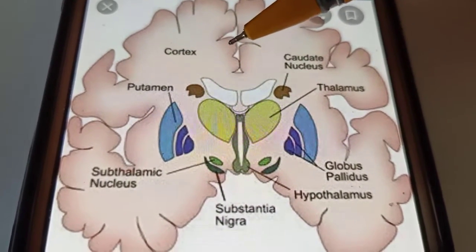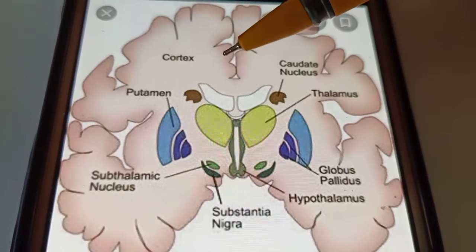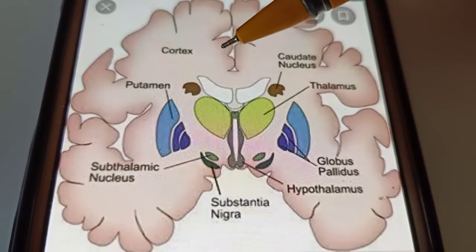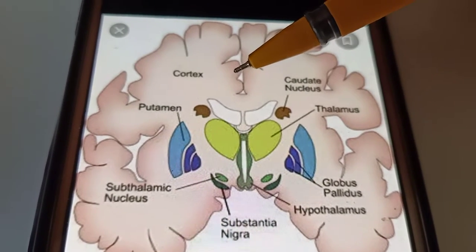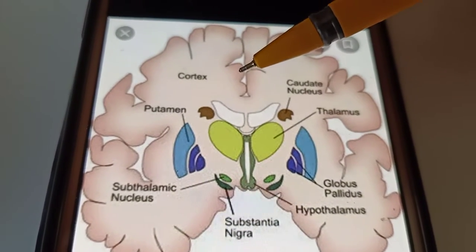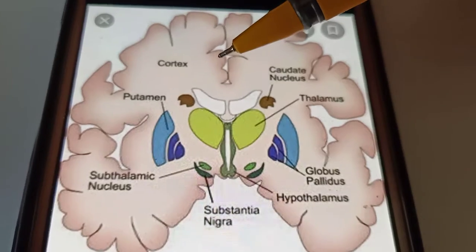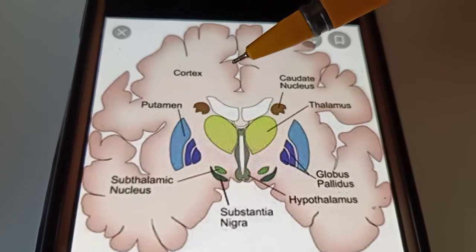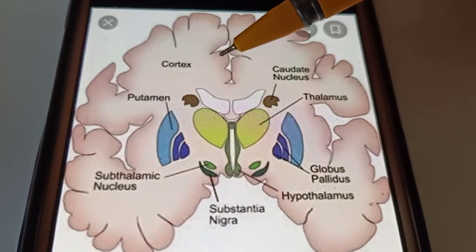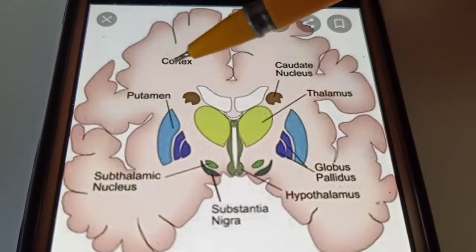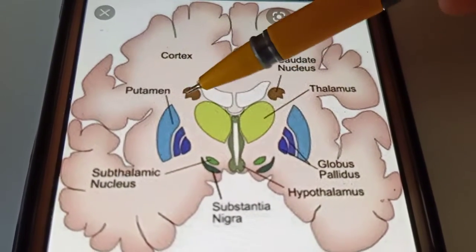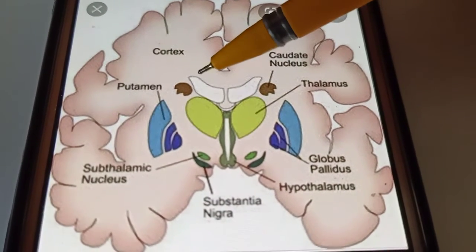This is a very important pathway, that is the basal ganglia pathway. It helps in doing the movements, and it also helps in inhibiting the movements. So it's a very important pathway. So cortex, caudate nucleus and putamen, which are part of the corpus striatum.